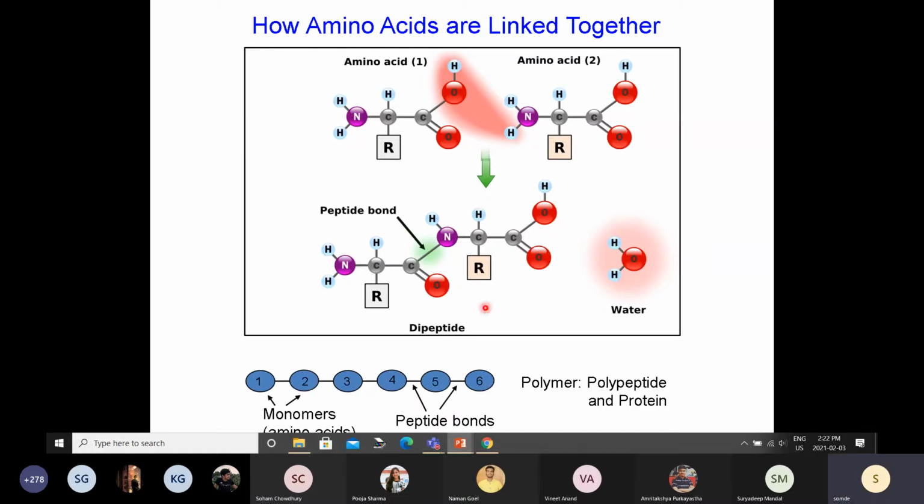So you can keep on increasing. Here I have shown only 5 or 6. It can be 100 or 1000. So proteins, these polymers can be really, really long. The average size of proteins in our body is 500 amino acids, but that's the average size. There are proteins which are very small, maybe around 50 amino acids, and then there are proteins which have thousands of amino acids.